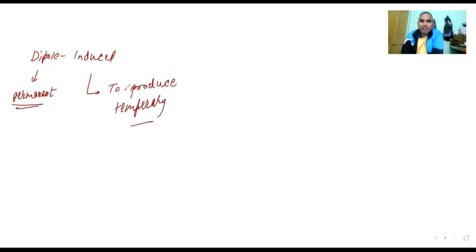If you want to understand the meaning of induce, if you keep a coin with a magnet for long hours, for a temporary time you will find that the coin also develops magnetic properties. If you attach this coin to another coin, it is going to attract. It doesn't mean that the coin became a magnet.